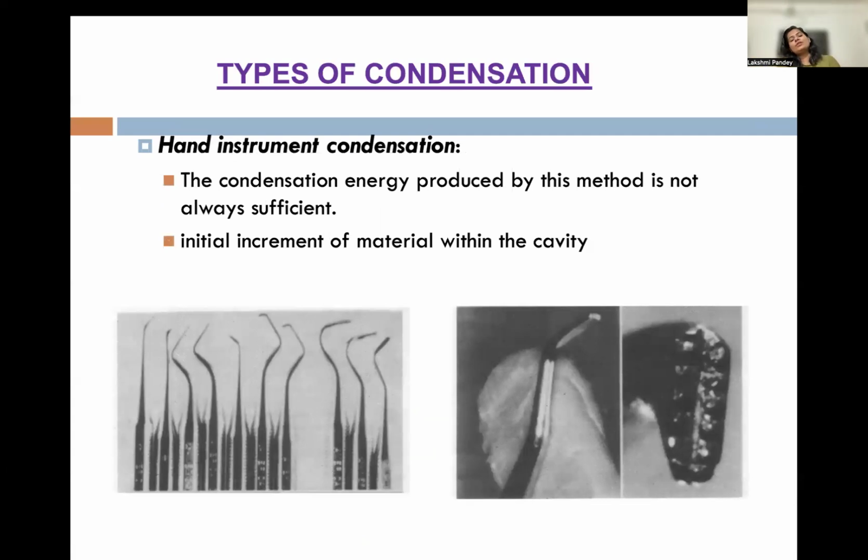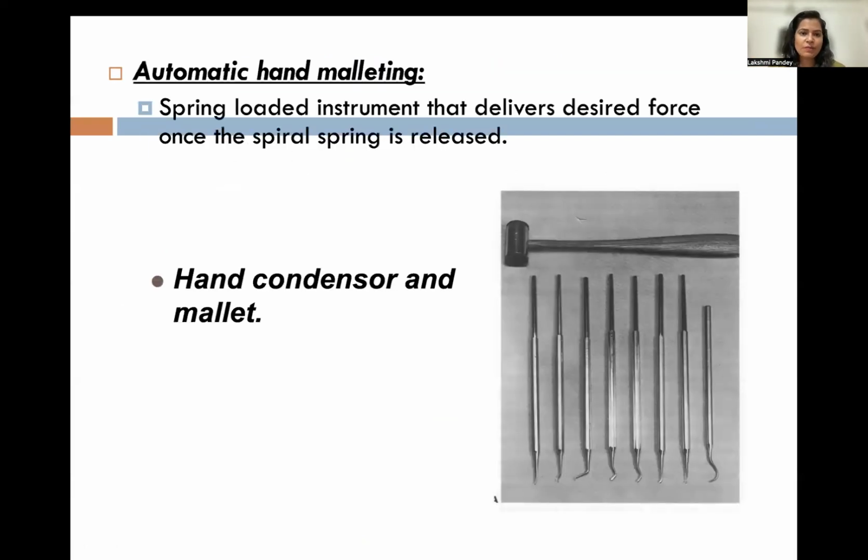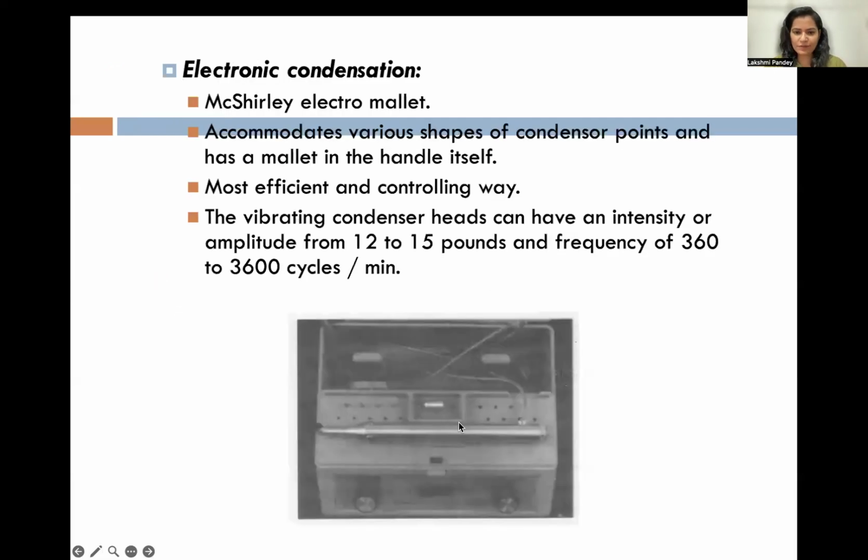When we do condensation, we use hand instruments. Mallets are used, condenser and mallet. The condensation energy produced by this method is not always sufficient. The initial increment of material within the cavity should be placed using a hand instrument. Next comes the automatic hand mallet, with spring-loaded instruments that deliver the desired force once the spiral spring is released. This was another form. Here, can you see this is the mallet, and these are the types of condensers that were used.